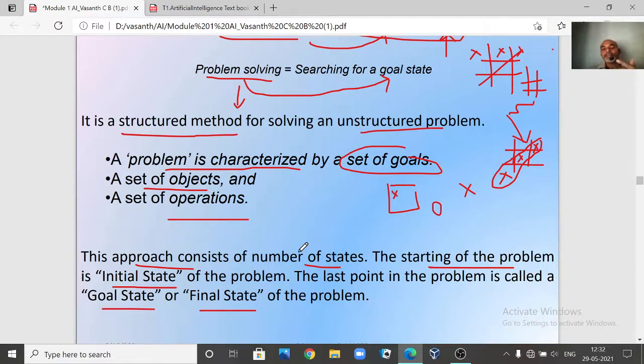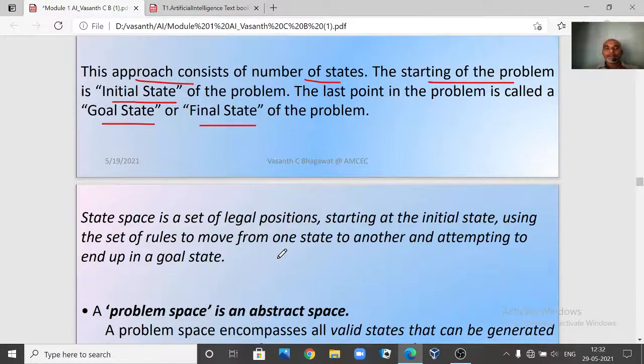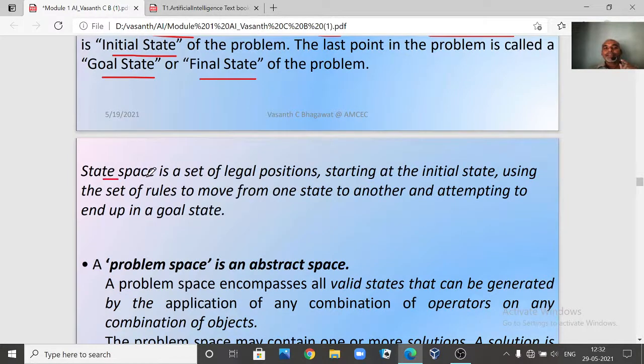When you are defining a problem precisely, you are going to say this is my initial state. This empty board is my initial state. Next, what is the final state? Which of the board configurations are there where you are actually winning the game? So what is your board configuration, the final state, right? Now what is a state space? It is a set of legal positions. It is a space, right? It's a very big space.